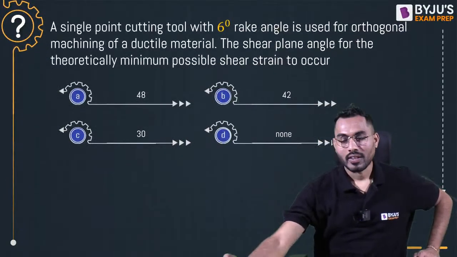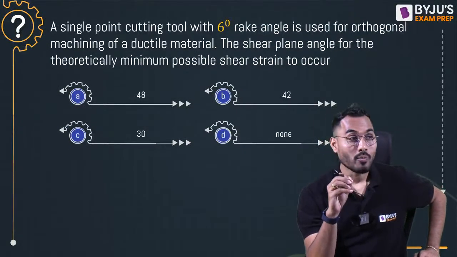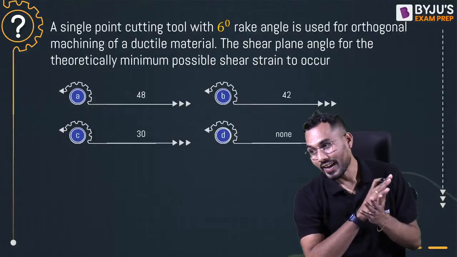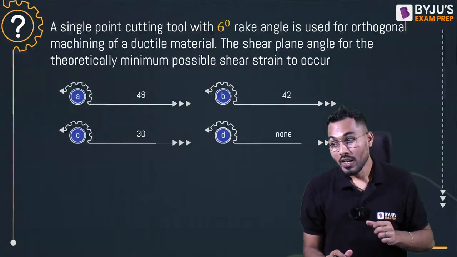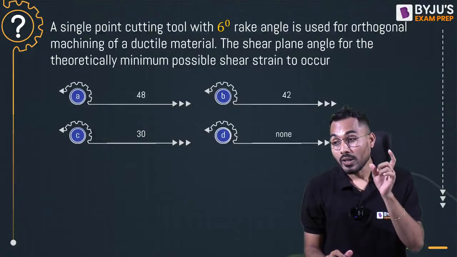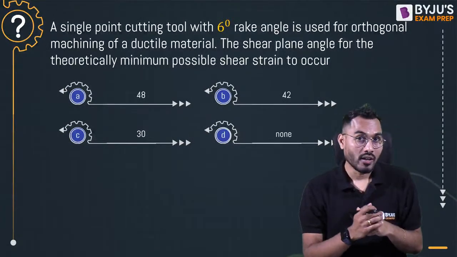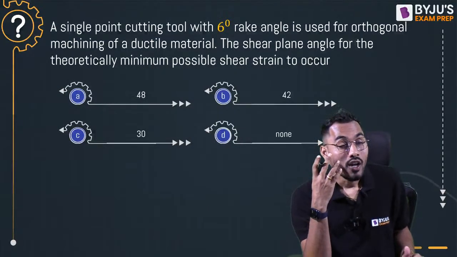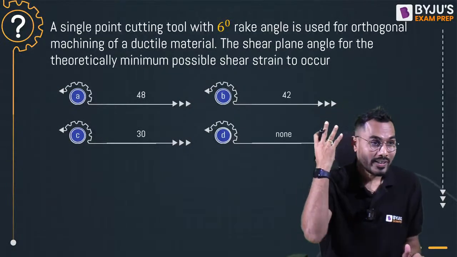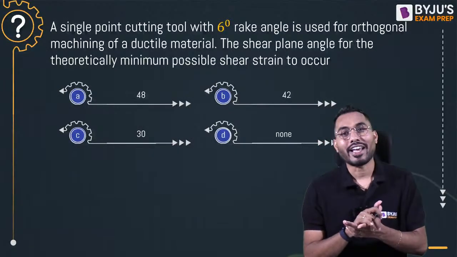A single point cutting tool with a 6-degree rake angle is used for orthogonal machining operation of a ductile material. The shear plane is for the theoretically minimum possible shear strain. If I want to generate the minimum shear strain, what is the condition and what is the formula that we have developed for minimum shear strain? For minimum shear strain to get generated, what will be the value of the shear plane angle phi?